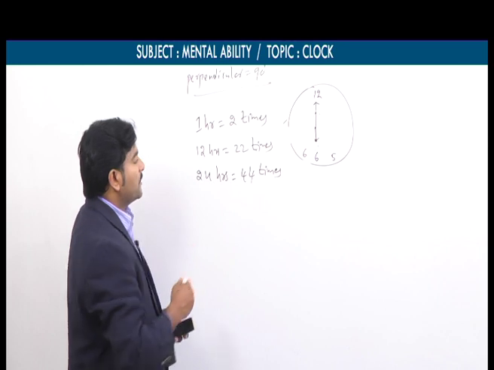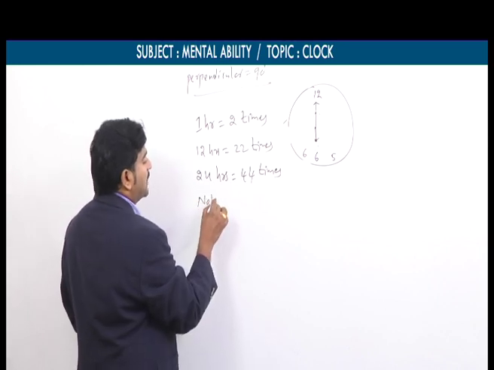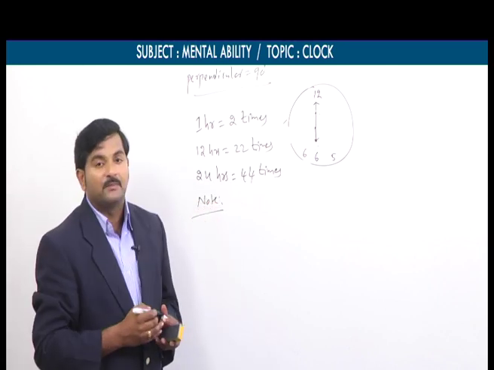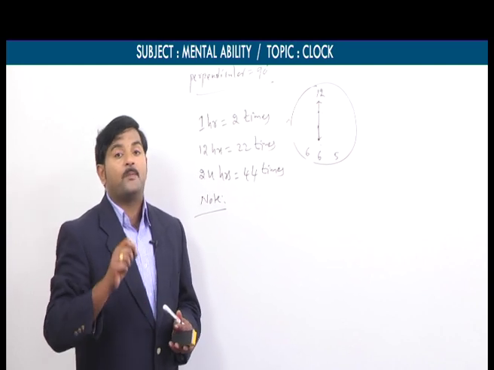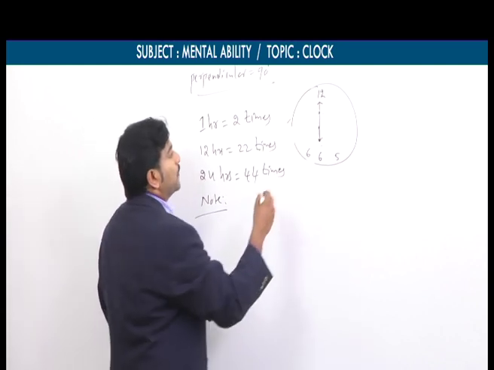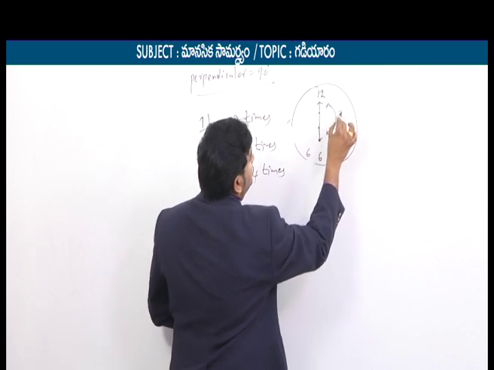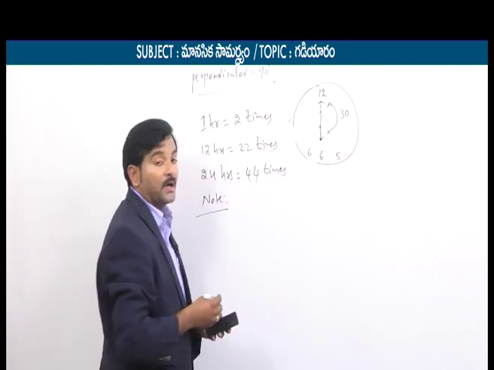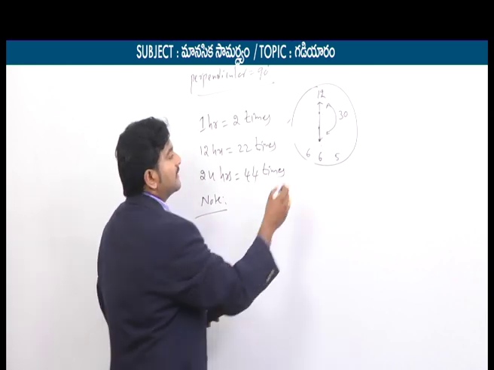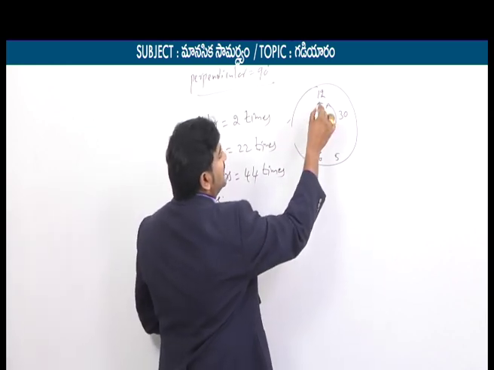And one more important point I forgot to say here: when 2 hands are opposite to each other, then these 2 hands are 30 minute spaces apart. What does it mean? The hour hand is at 6 o'clock, the minute hand is at 12 o'clock.